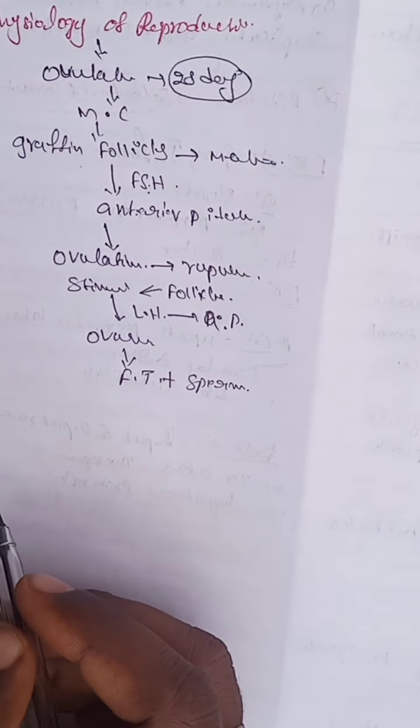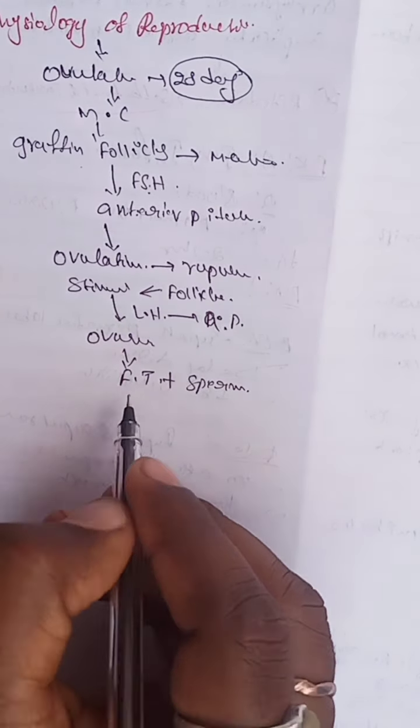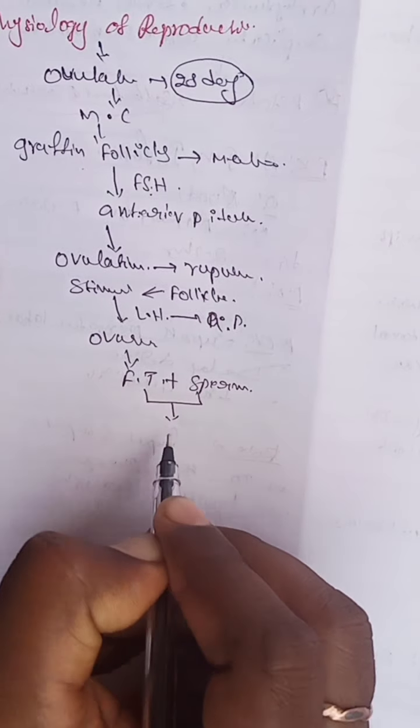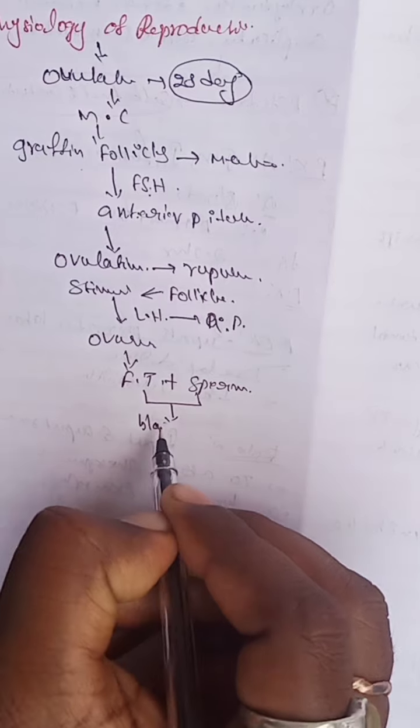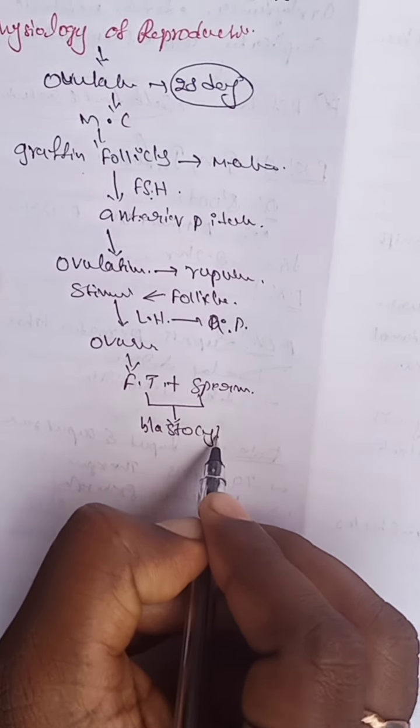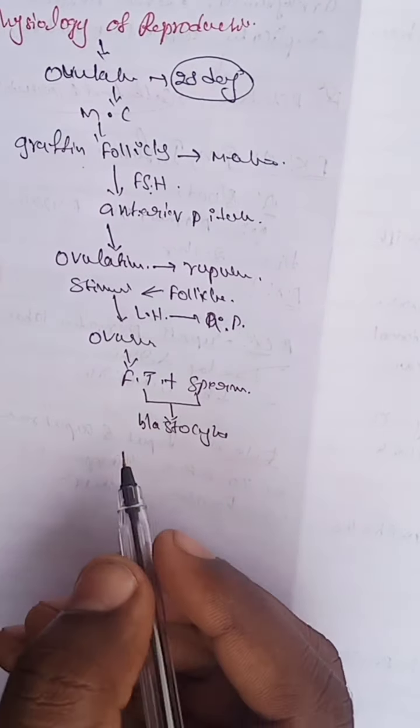The fertilized ovum is converted into a blastocyst.